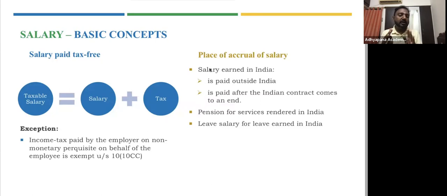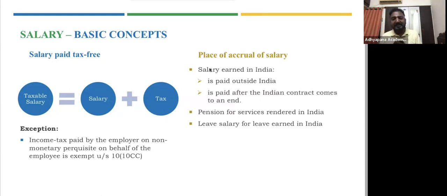If you're using the car worth 10,000, you will use it for 10,000 and your employer will pay tax on top of 10,000. So that is one exception to non-monetary perquisites alone, where an employer will bear the taxation and it will not pass on to the employee.